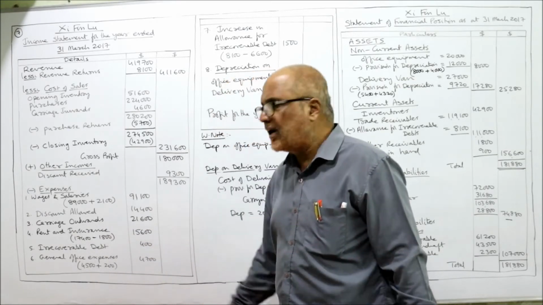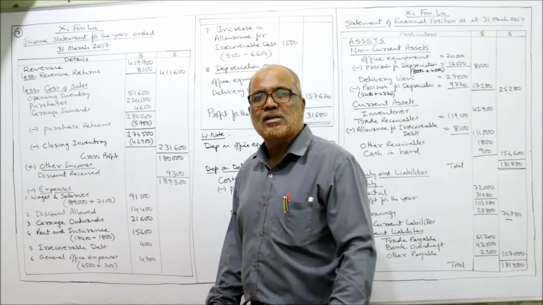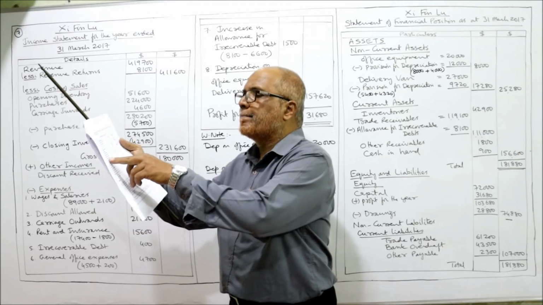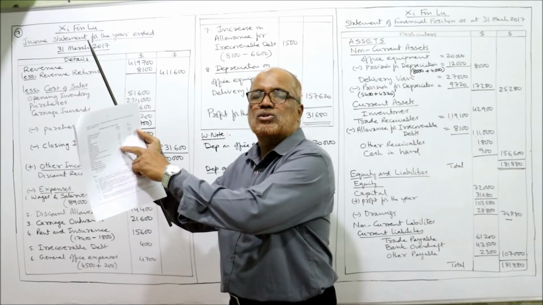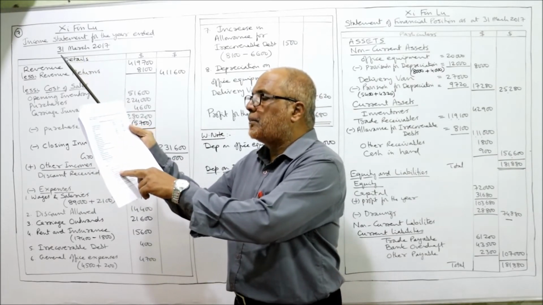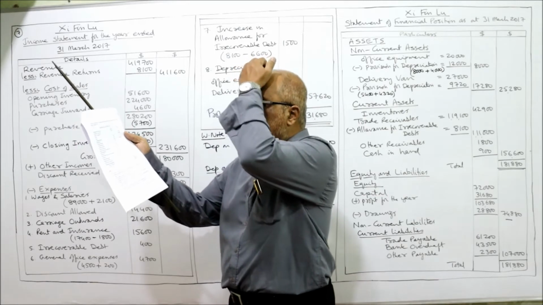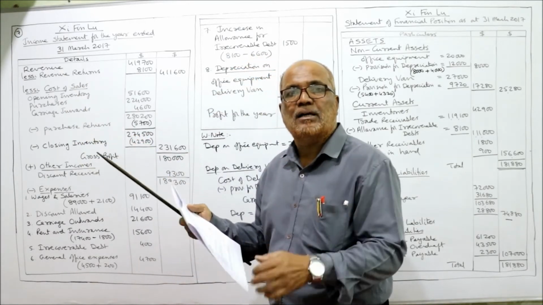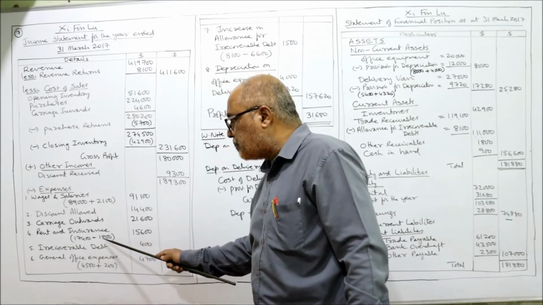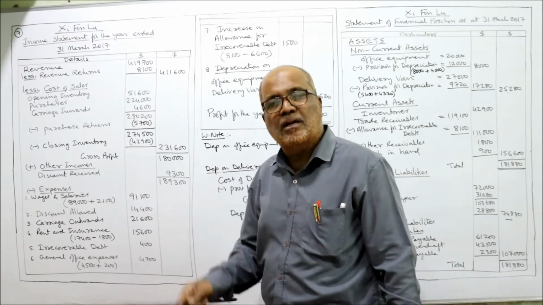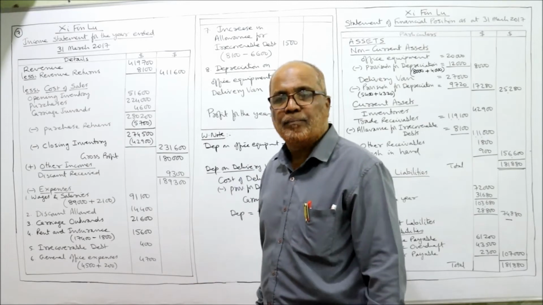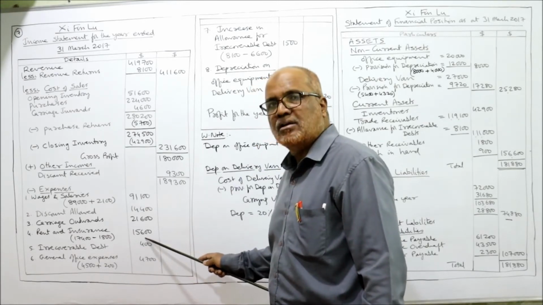Rent and insurance. Rent and insurance already paid is given in the problem. So here you can see rent and insurance 17,400 paid. But in adjustment it is given rent prepaid 1,200. Prepaid will be deducted. So rent and insurance 17,400 is the amount paid, and prepaid 1,800, paid in advance. Deduct paid in advance. Owing will be added. Prepaid will be deducted. So prepaid deduct 15,600.